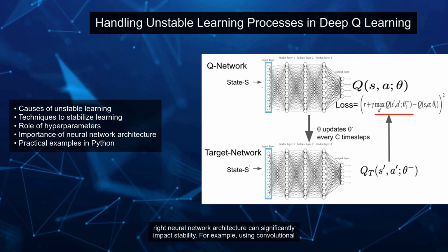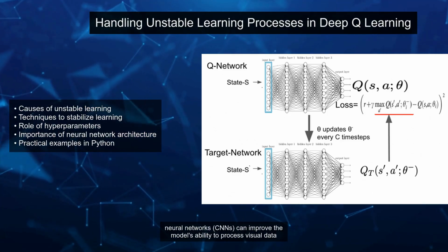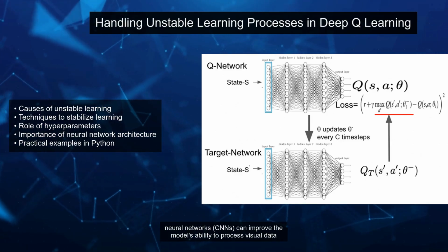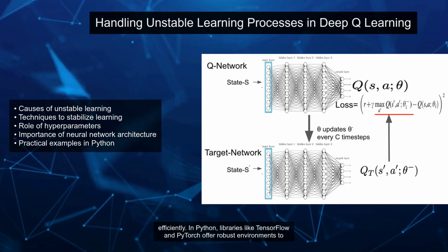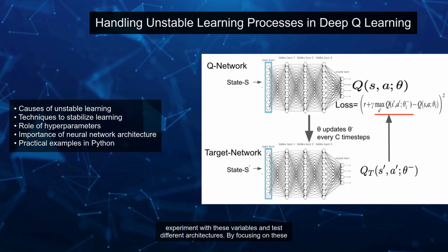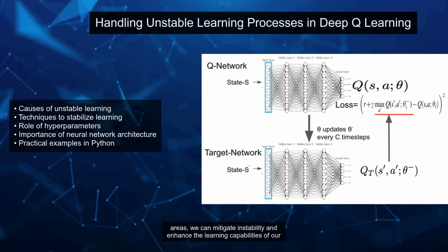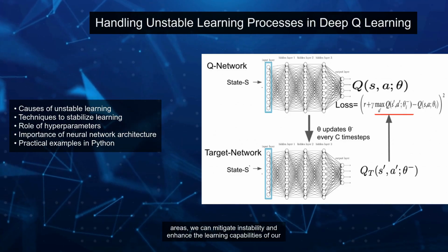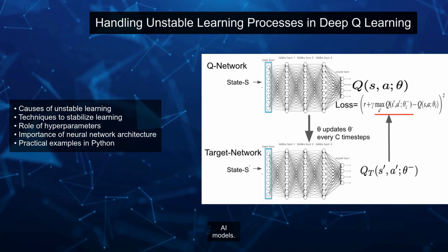Additionally, selecting the right neural network architecture can significantly impact stability. For example, using convolutional neural networks, CNNs, can improve the model's ability to process visual data efficiently. In Python, libraries like TensorFlow and PyTorch offer robust environments to experiment with these variables and test different architectures. By focusing on these areas, we can mitigate instability and enhance the learning capabilities of our AI models.